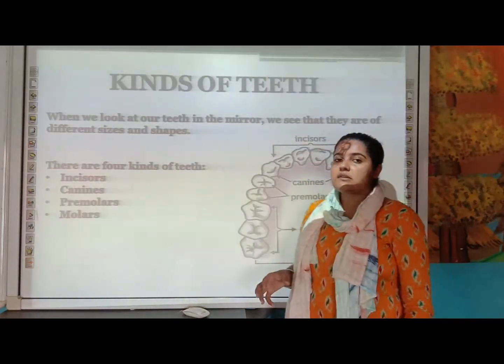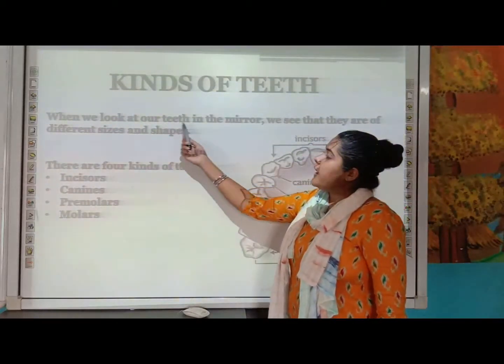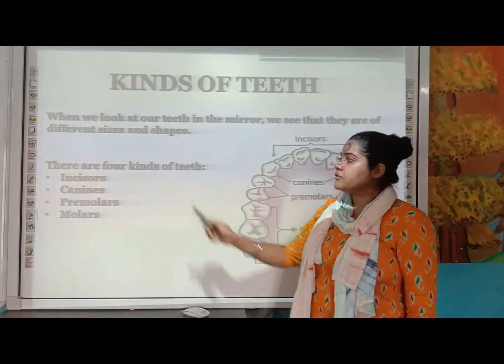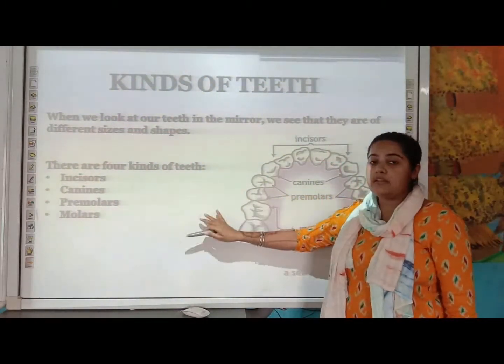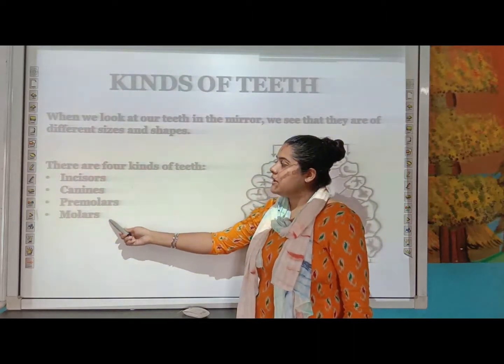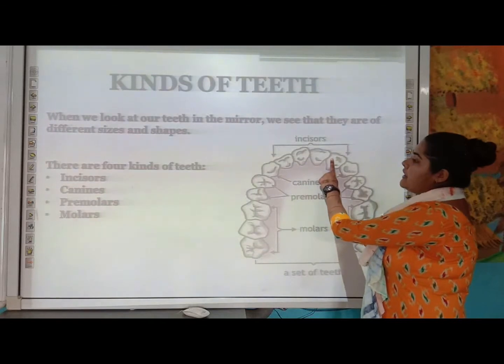Next we have to discuss the various kinds of teeth. So as we look at our teeth in the mirror, we can see they are of different sizes and shapes. So there are four kinds of teeth. First of all, your incisor, canine, premolars and molar. So the first four teeth that you can see in the front, they are incisors.